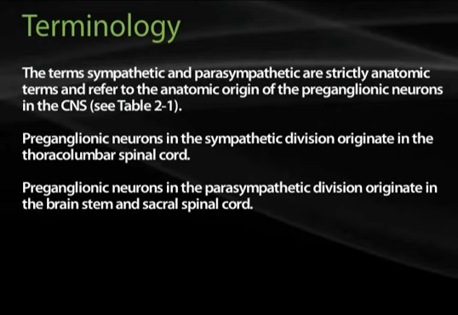Terminology. The terms sympathetic and parasympathetic are strictly anatomic terms and refer to the anatomic origin of preganglionic neurons in the CNS. For example, see Table 2-1. Preganglionic neurons in the sympathetic division originate in the thoracolumbar spinal cord. In contrast, preganglionic neurons in the parasympathetic division originate in the brainstem and in the sacral spinal cord.